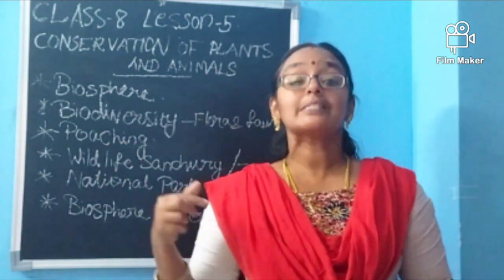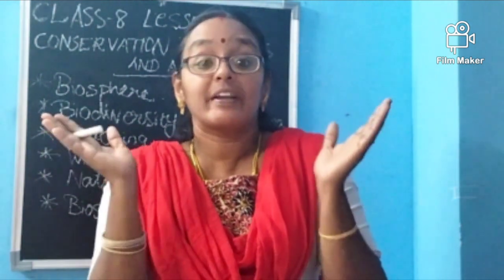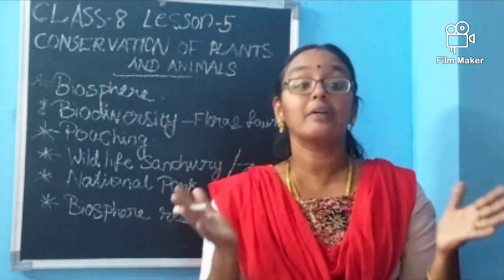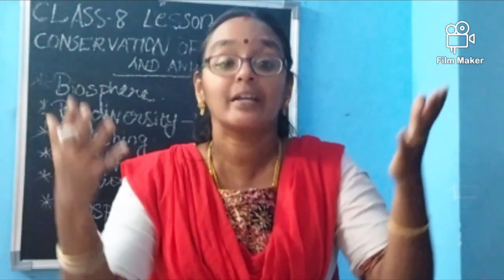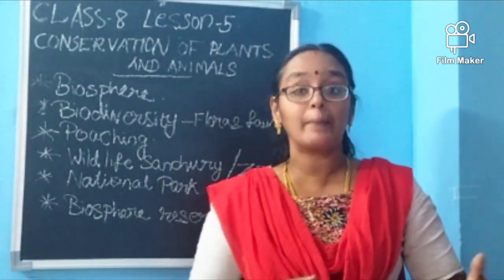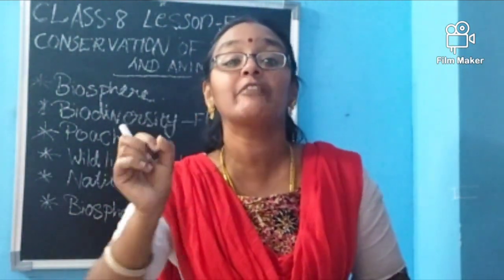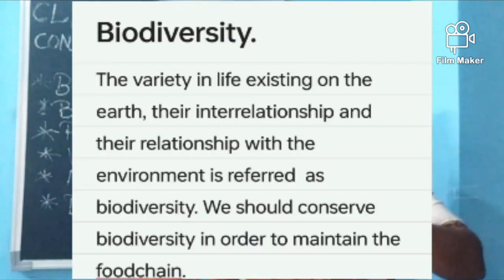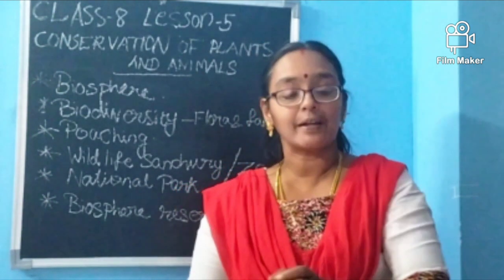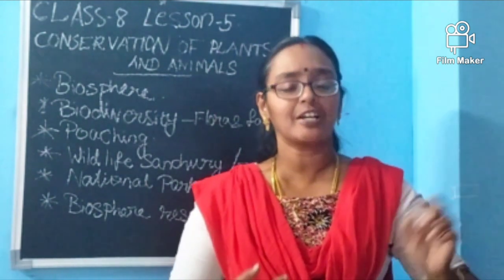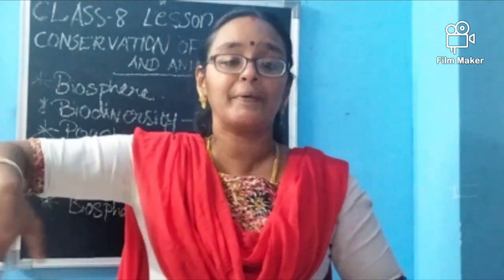So this poaching will be a great danger for what? Biodiversity. If many more tigers are hunted, what will happen? The number of tigers will be very low, so one of the links of the food chain will be lost. You know about the food chain, so we need not explain it. Food chain means autotrophs, primary consumers, secondary consumers, tertiary consumers, then decomposers. It goes like that.